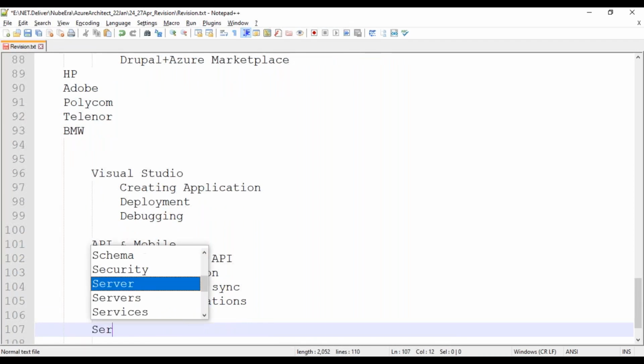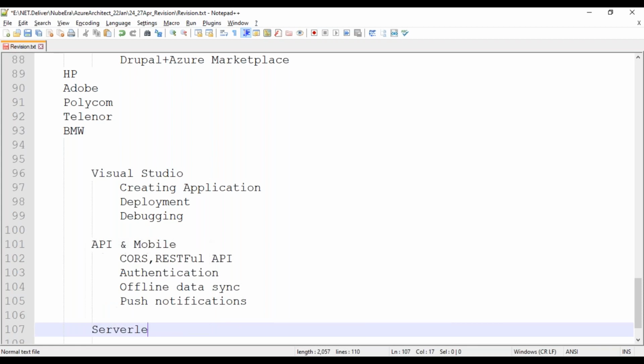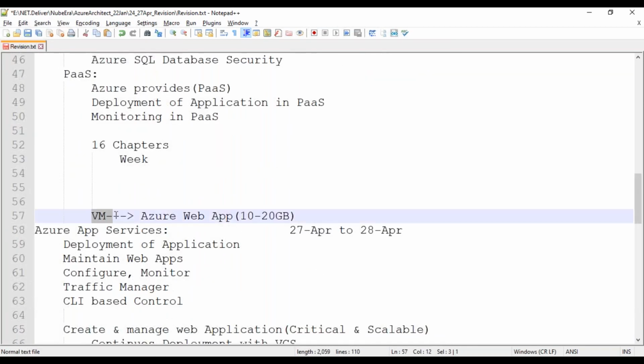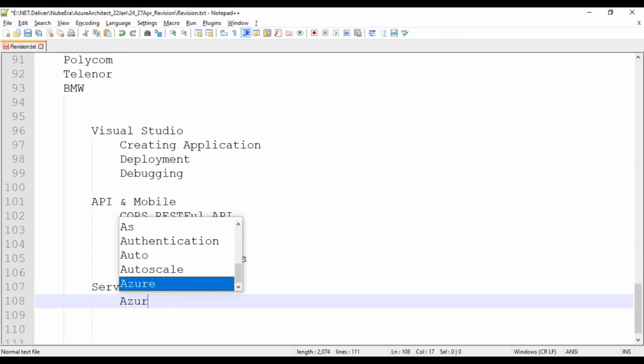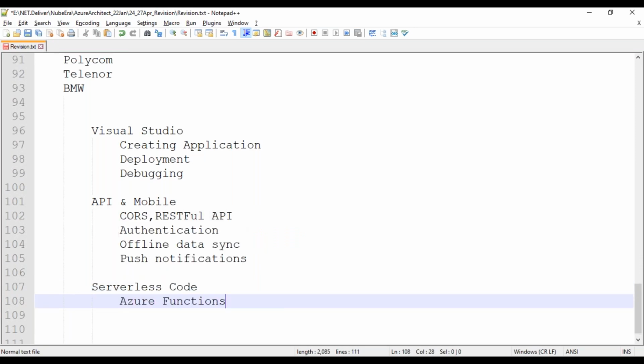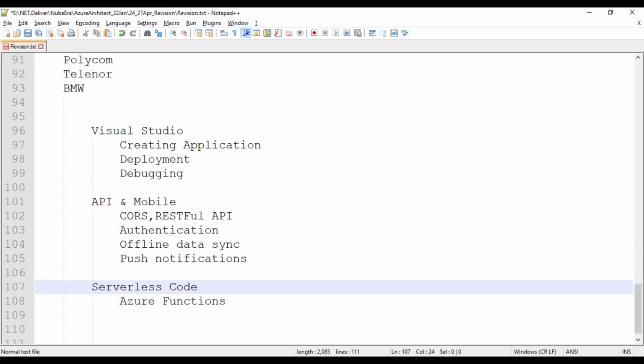After that we have one thing called serverless architecture. Remember, I told you it is coming from the virtual machine and customization part. Whatever is coming here should go in the proper format, meaning we no need to take care of the infrastructure. So you can write serverless code and integrate it with another concept called Azure Functions, and you can make the system on-demand.